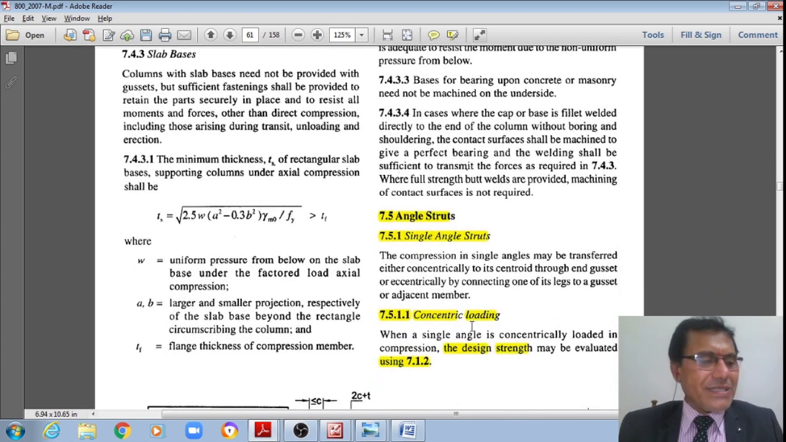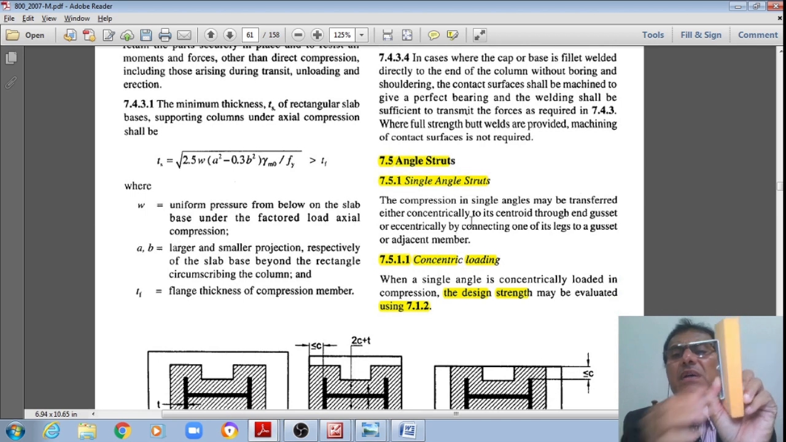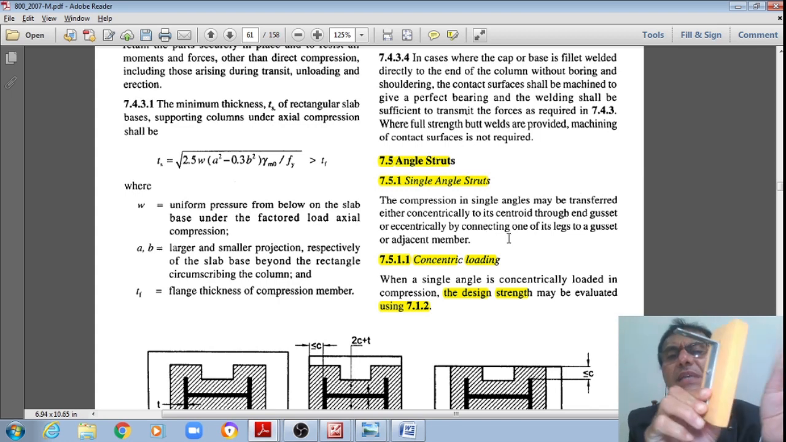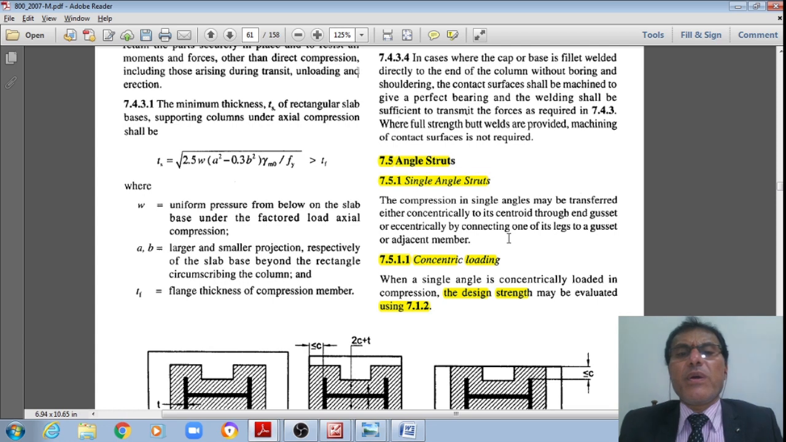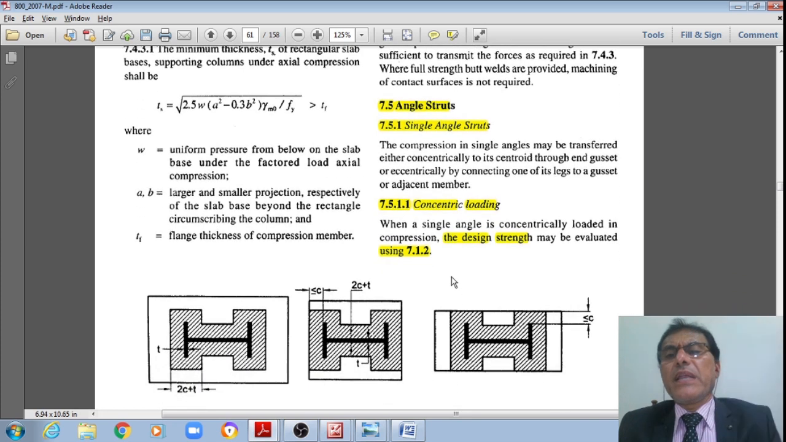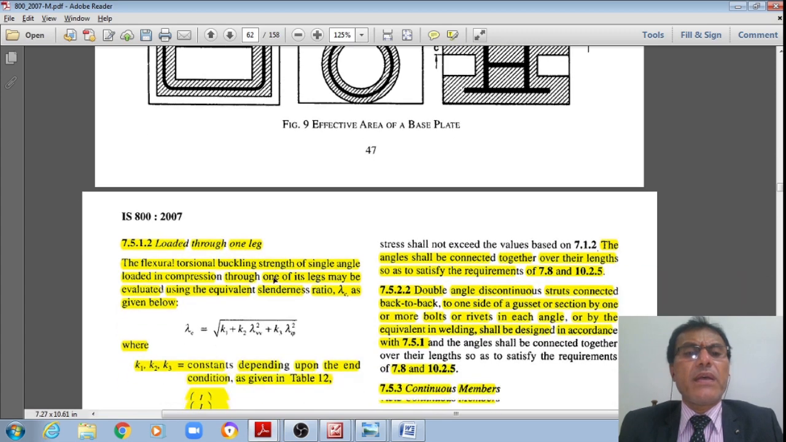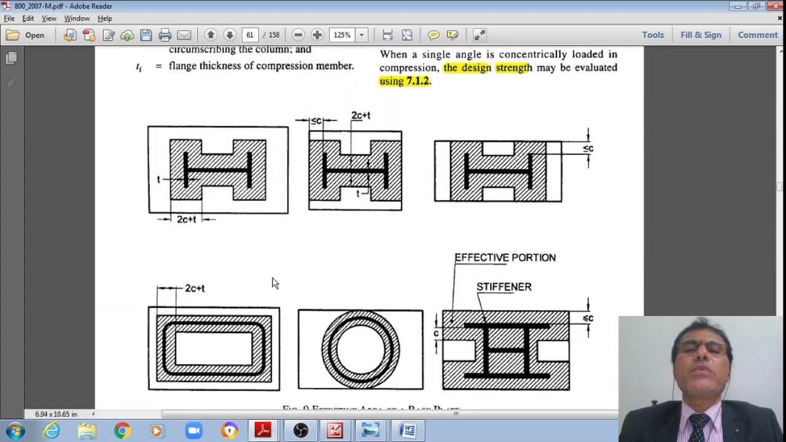Therefore, for an angle strut like this, the compression in a single angle strut may be transferred either concentrically to its centroid through the end gusset plate, or eccentrically by connecting one side of its leg to a gusset or adjacent member, as appropriate. However, if it is subjected to concentric loading, then if a single angle is concentrically loaded in compression, the design strength may be evaluated using clause 7.1.2, that we will see.